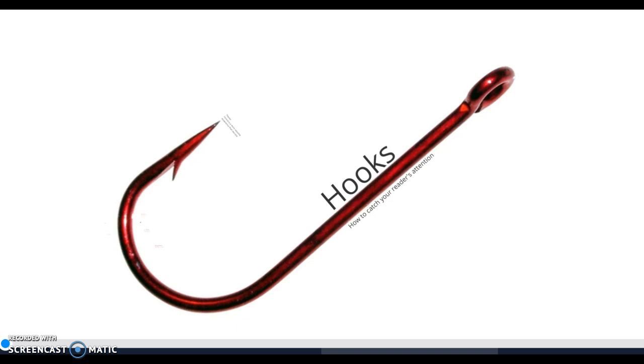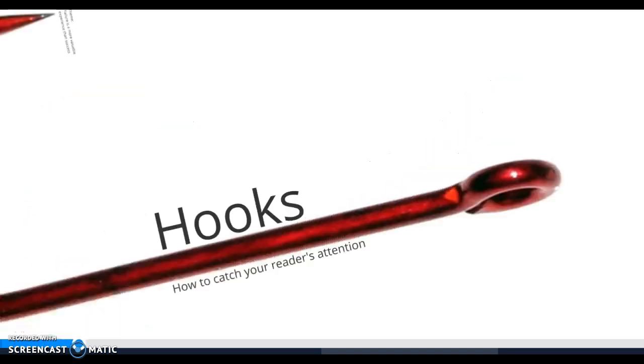I'm going to give you 4 pointers or different methods that you can use when you're trying to write a hook. So you need to write those down as I go. The link to this Prezi is also on Canvas. If you want to click through at your own pace, that's fine. But it's always good to sort of have some guidance from me, which is why I'm making this video for you. So the first thing you're going to write is this theme on the next slide.